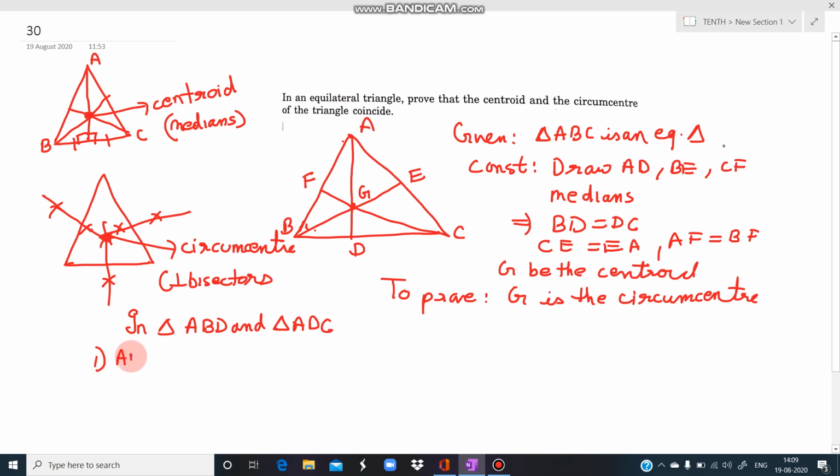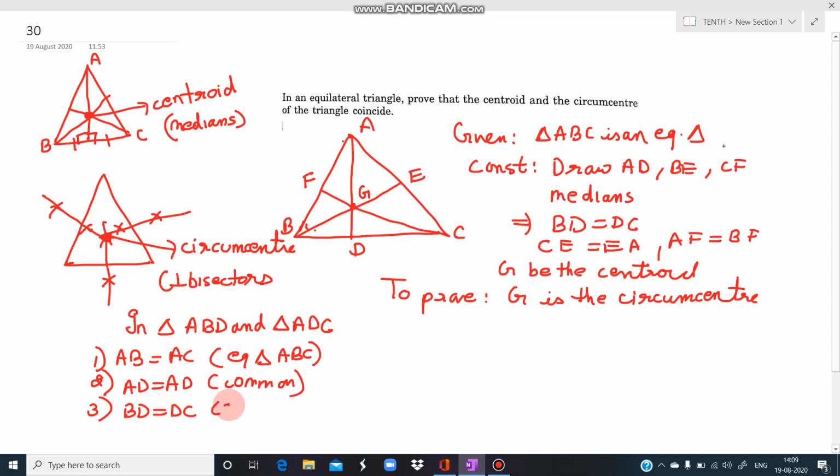In these two triangles, AB is equal to AC because these are the sides of equilateral triangle ABC. All the sides are equal. Then AD is equal to AD, it is common. Thirdly, we have BD is equal to DC. It is given in the question. AD is a median, so BD and DC will be equal. From here we get that these two triangles are congruent by SSS. So if they are congruent, what does that imply? It implies that angle ADB is equal to angle ADC by CPCT.